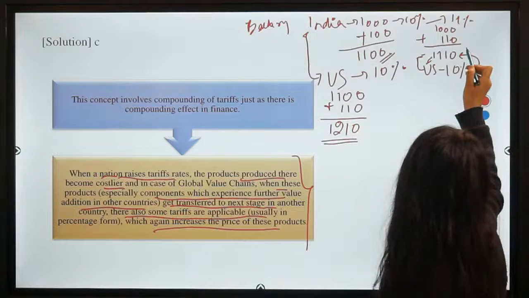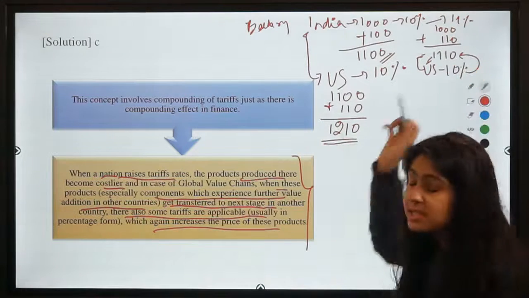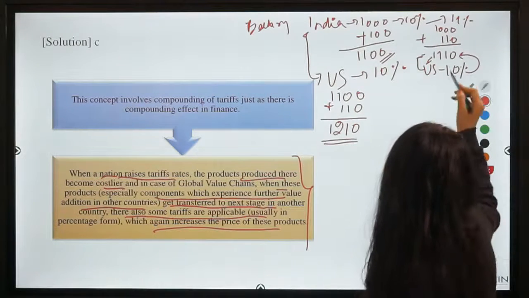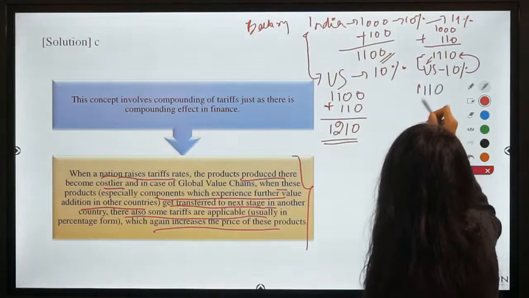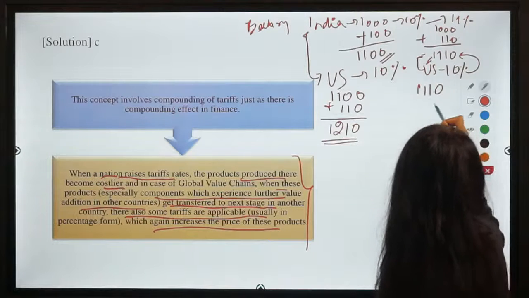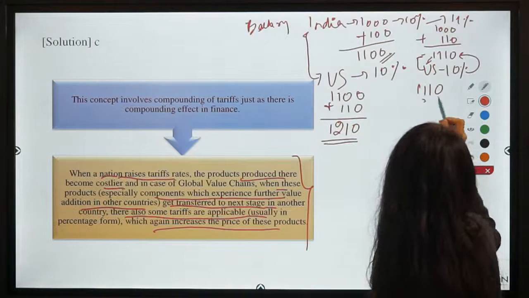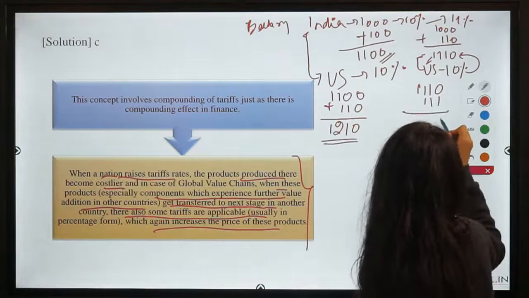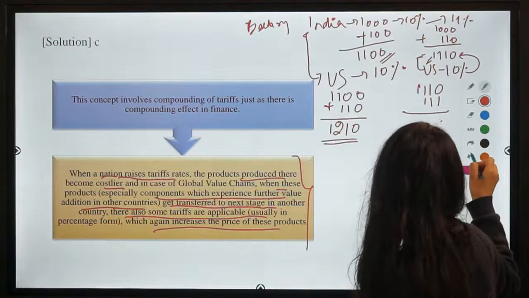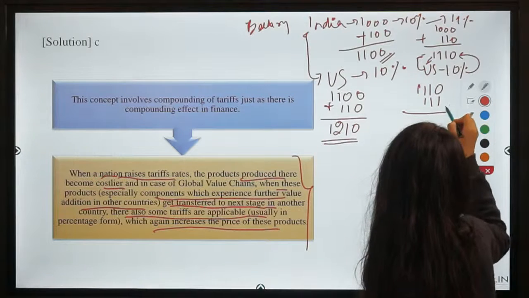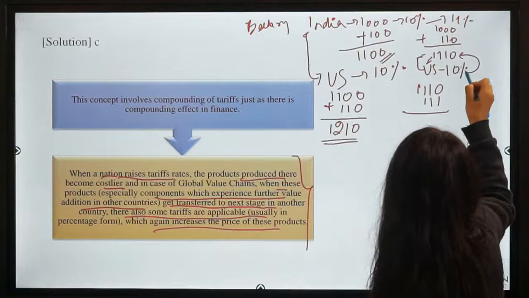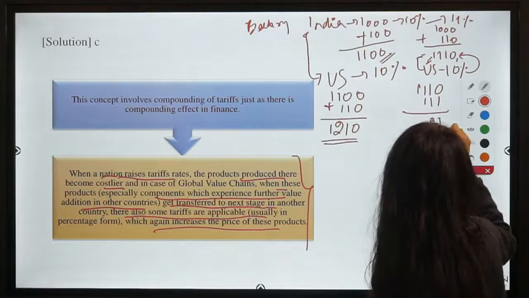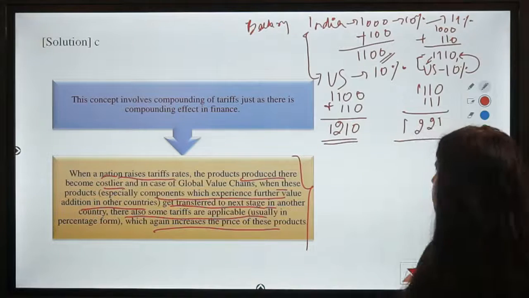So when there is a 10 rupee increment, 10% of this 10 rupee is also going to get added, same as the compounding effect. So now 10% tariff will be applicable on this amount, which will be 1221.